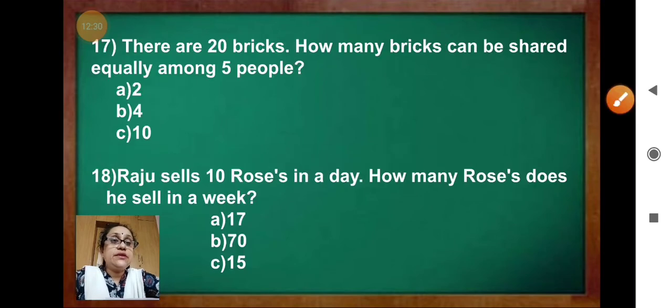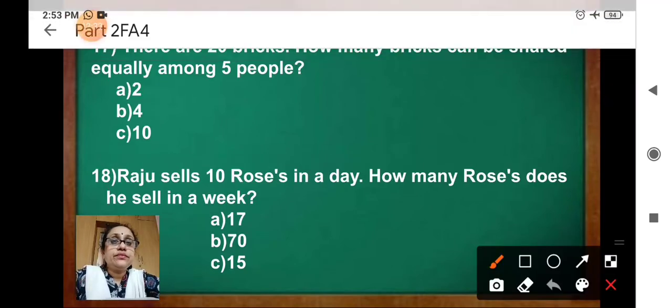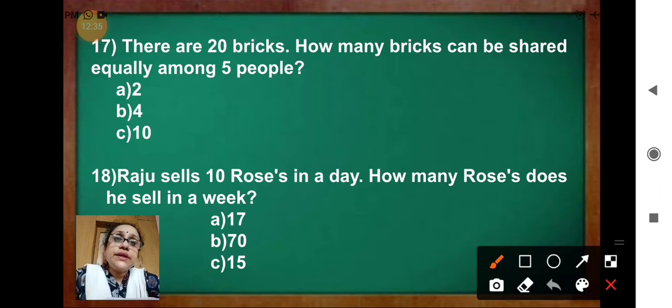Now question 17. There are 20 bricks. How many bricks can be shared equally among 5 people? What you have to do? You have to divide 20 divided by 5. See the tables of 5. 5 fours are 20. So the correct answer is 4.